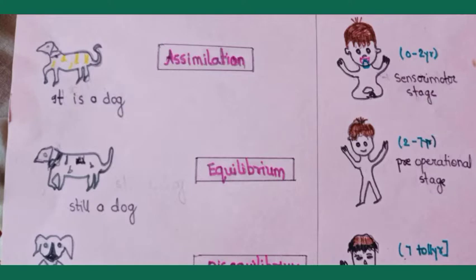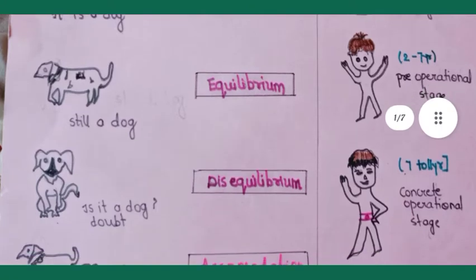Means whatever schema he has in his mind and what the condition is in front of him, like we can say if he has the schema of the dog that a dog is small in height and has four legs, so after watching another dog also, he can compare the same thing with his schema, like he has that notion or belief that a dog looks like this and that, and after watching these things he is in a balanced situation, so he can say that it is still a dog.